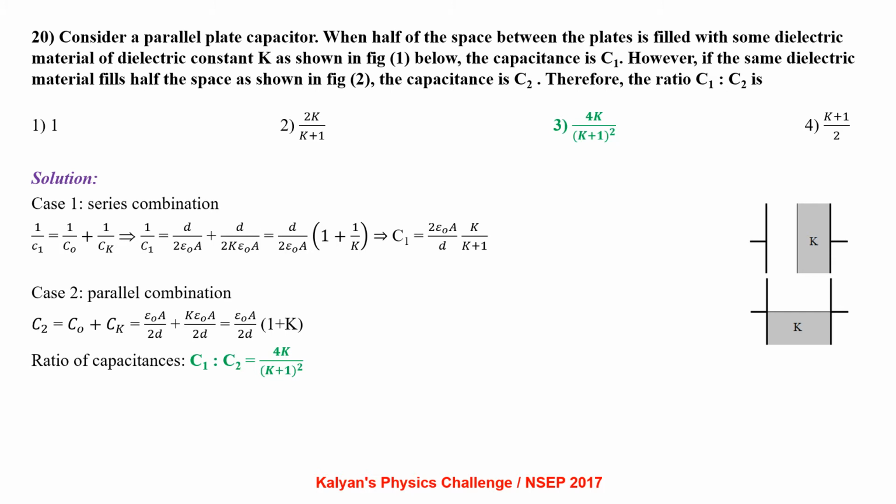In case 2, it is a parallel combination of capacitors. The dielectric divides the area between the two plates into two halves. So C2 equals C0 plus Ck, epsilon naught A by 2d plus k epsilon naught A by 2d, epsilon naught A by 2d of 1 plus k. Taking the ratio, C1 is to C2 equals 4k by k plus 1 whole square.